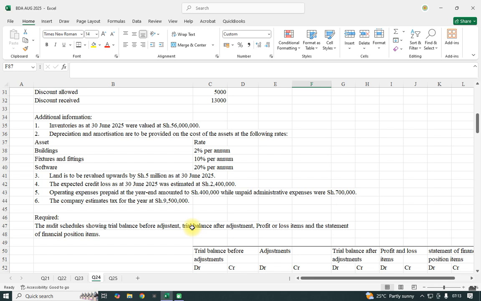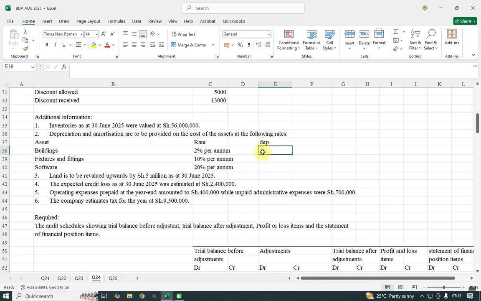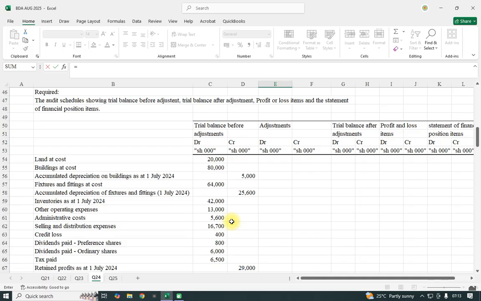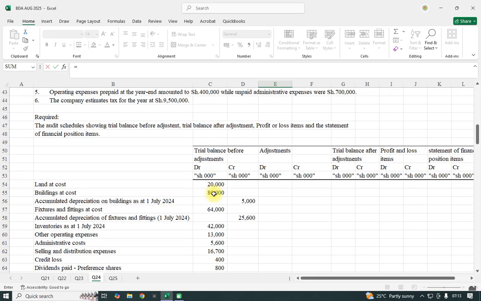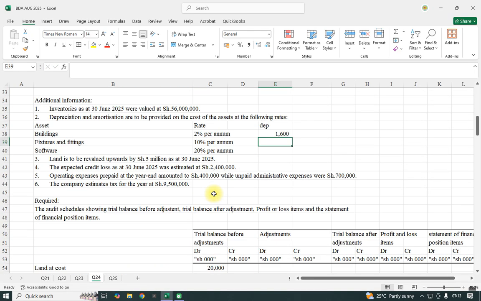Then number 2, it is the depreciation, the depreciation for the building. I can just calculate it here. My depreciation building is 2% per annum, and here building we had it here by 2% per annum, so you'll get 1600.